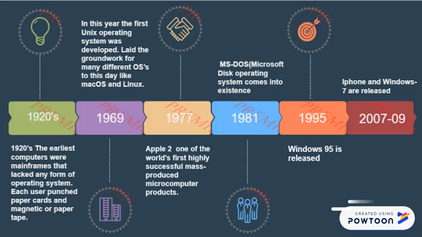In 1995, the company we all know and love today released Windows 95, which propelled them to new heights as it was the successor to Windows 3.1X. It was the first computer with a graphical user interface that was financially available to most people. Finally, in 2007, the iPhone was released, and Windows 7 was also released shortly after. Windows 7 was the main operating system in 97% of the world's computers this past decade, and it made Microsoft the major stakeholder in the operating system market.